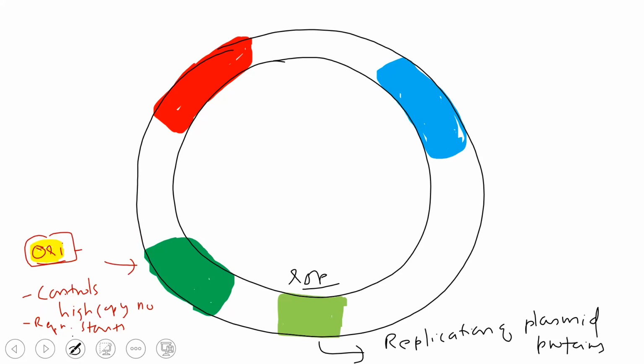This is what we call the ampicillin antibiotic resistance gene, and this is what we call the tetracycline resistance gene. So usually for marker, we use antibiotic resistance genes. When we transfer our desired DNA, how will we know whether the desired DNA has been inserted or not? For that purpose we will need a marker.